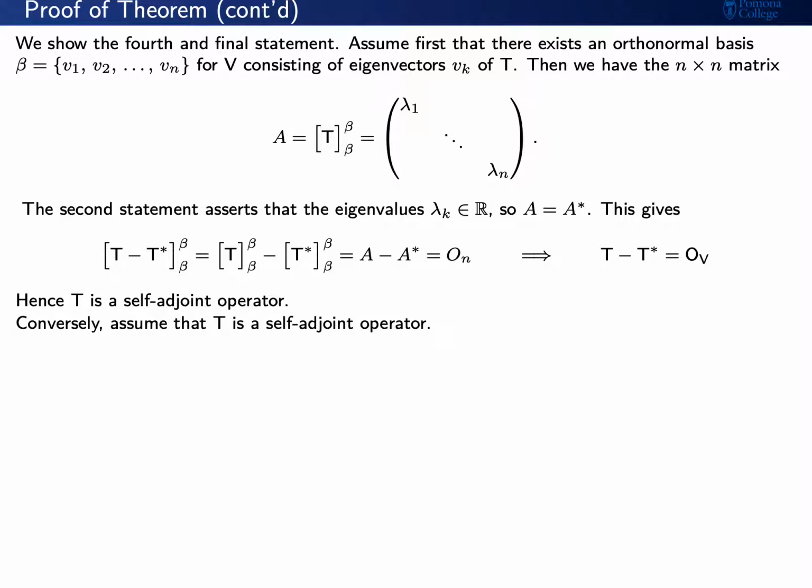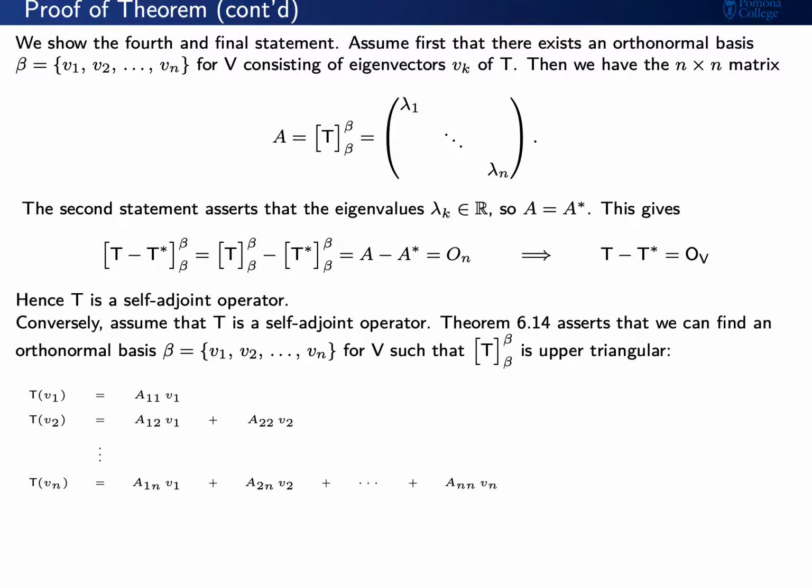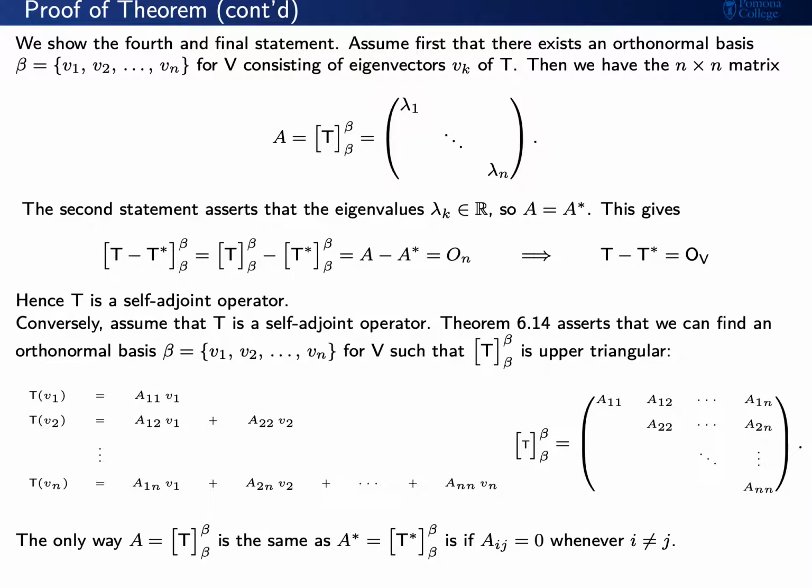Conversely, let's assume that T is a self-adjoint operator. Then we know that we can find an orthonormal basis so that our matrix is upper triangular. This is, of course, because we know that our characteristic polynomial splits. Now, if you simply stare at the upper triangular matrix that we have, the only way that this upper triangular matrix is equal to its adjoint is if the elements away from the main diagonal are 0.